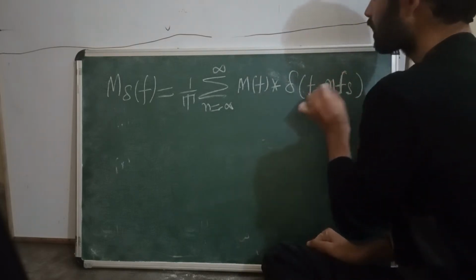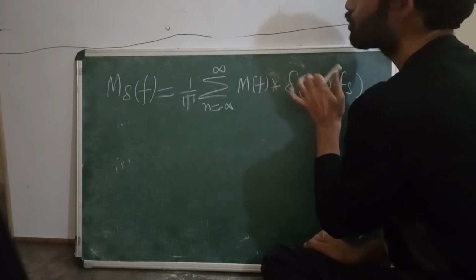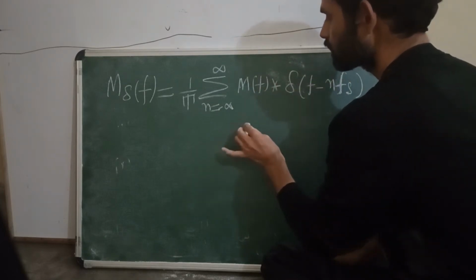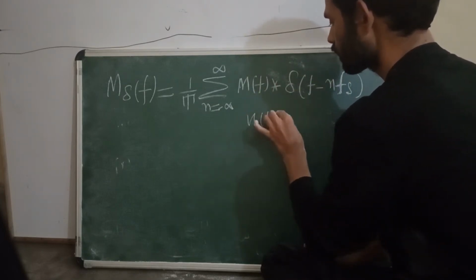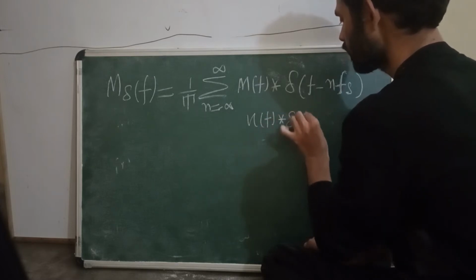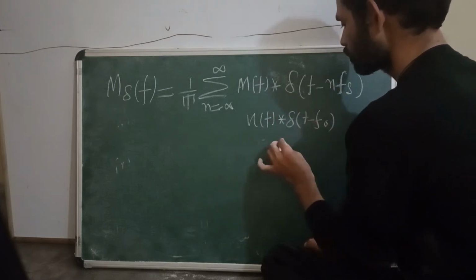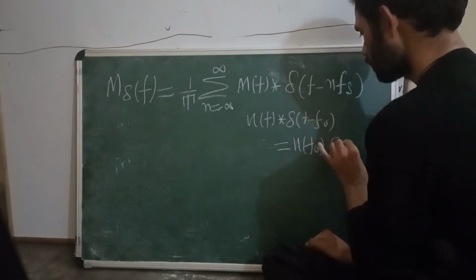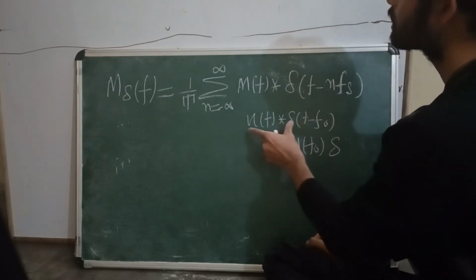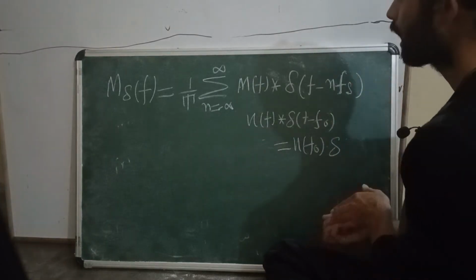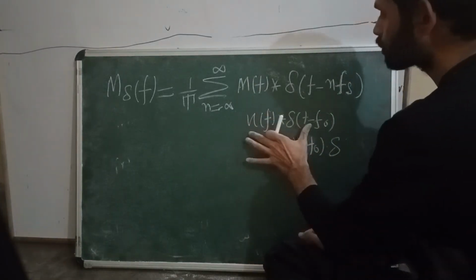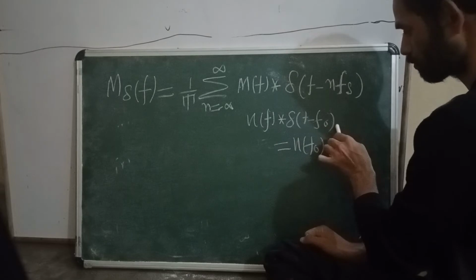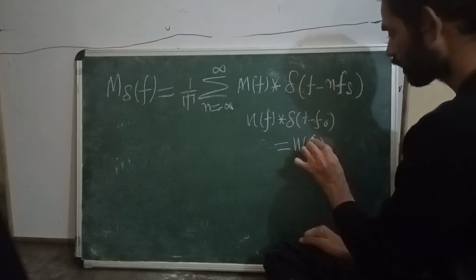Here I am going to apply the convolution property. The convolution property is: X of f convolution delta of f minus f naught is equal to X of f minus f naught.